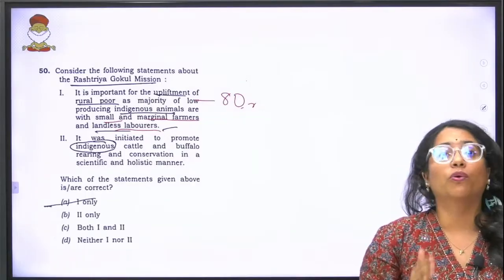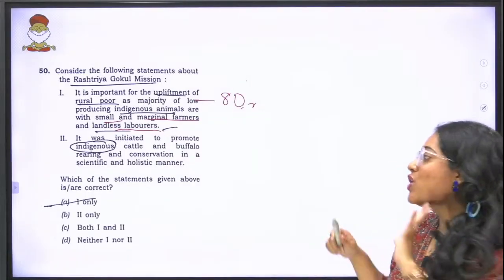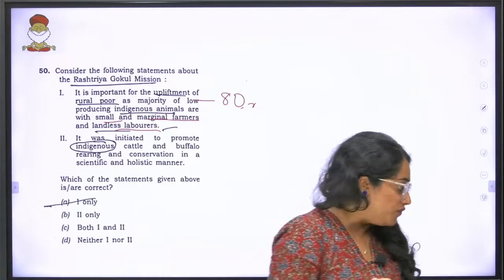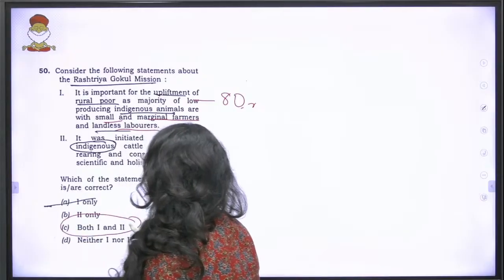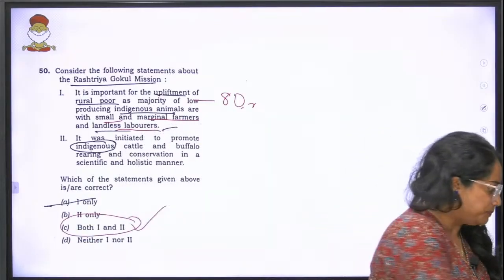That is a primary motive of your Rashtriya Gokul mission. So the answer to this question, which is 50th question of set B, is C. Both 1 and 2 are correct.